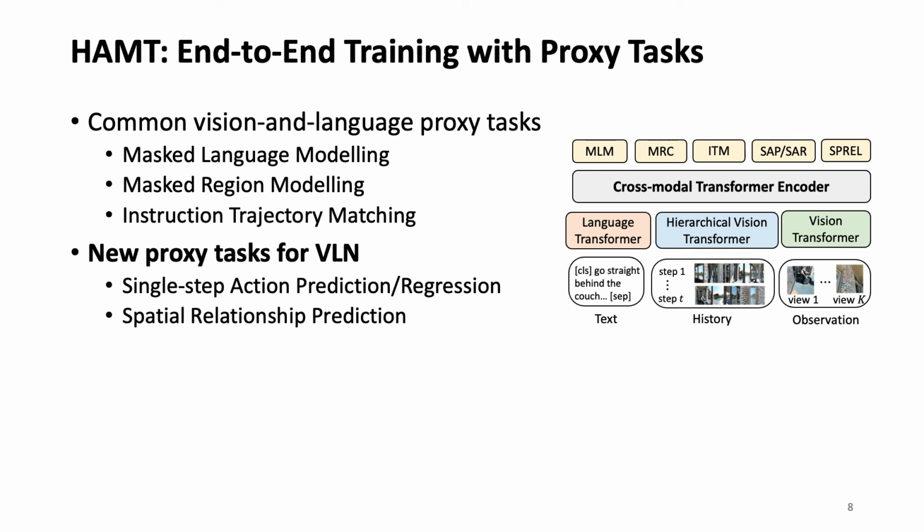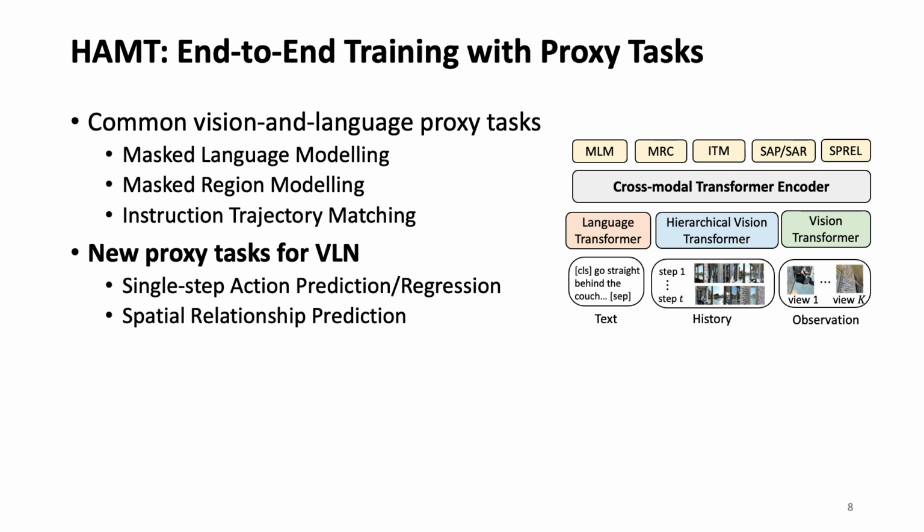For the second problem of learning better representations, we use several proxy tasks to train HAMT in an end-to-end manner. Apart from the common visual and language proxy tasks like masked language modeling, masked region modeling, and instruction trajectory matching, we further propose two new tasks for VLN. The first is single-step action prediction or regression. It aims to learn how to align the observation and the text given history to predict the next action.